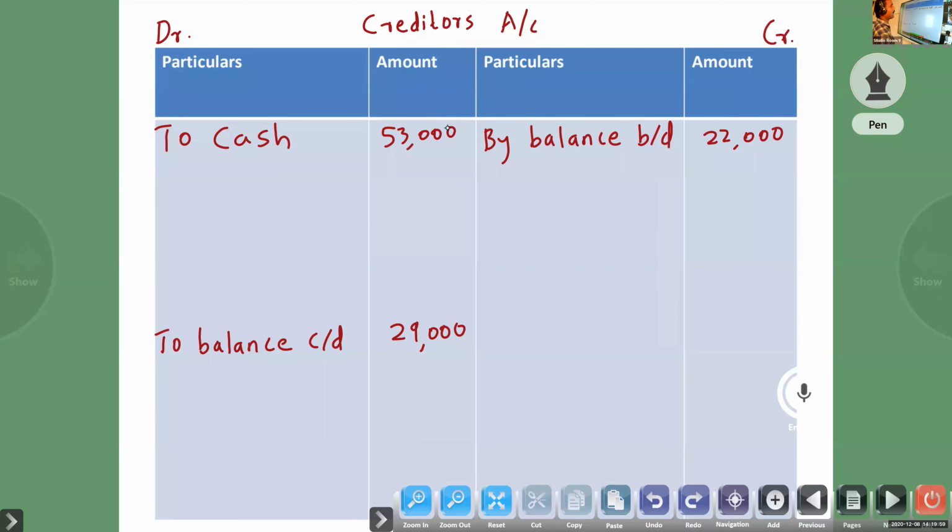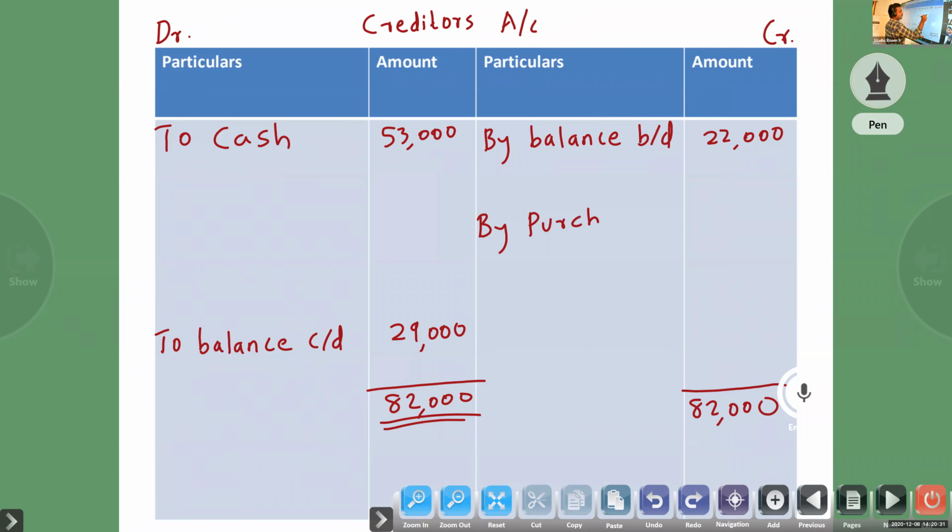So for what purpose are we preparing the creditors account? Credit purchase. So the debit side is more, and the balance figure is by purchase. So the balance figure is credit purchase.